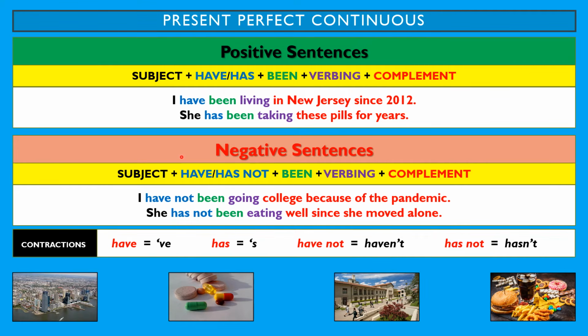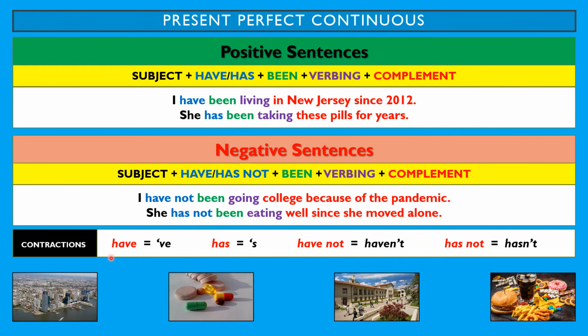To create negative sentences with the present perfect continuous, you need a subject, the auxiliary have or has plus not, plus been, plus the verb with ing, plus a complement. For example, I have not been going to college because of the pandemic. She has not been eating well since she moved alone.